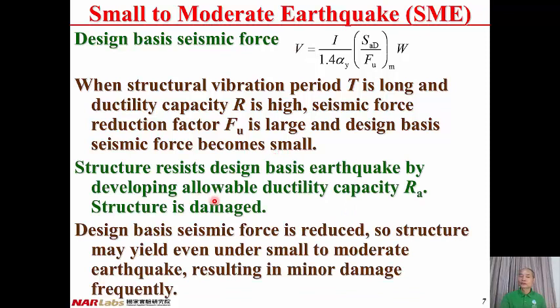The structure resists a design-based earthquake by developing allowable ductility capacity, so that the structure will enter into the inelastic range. Therefore, the structure may be moderately or severely damaged.